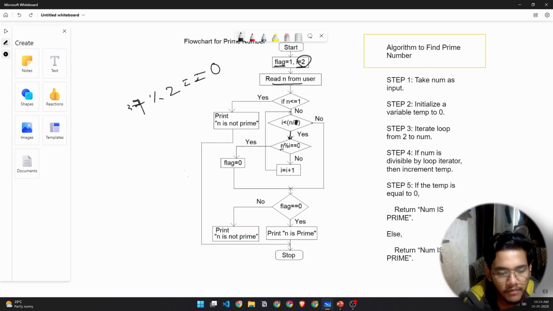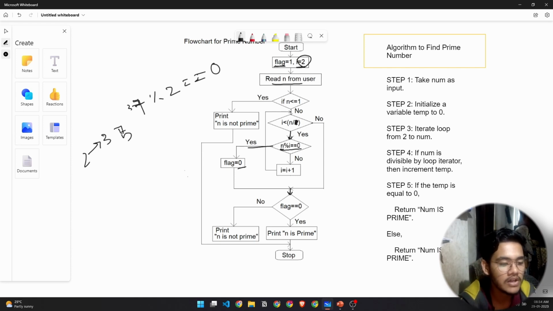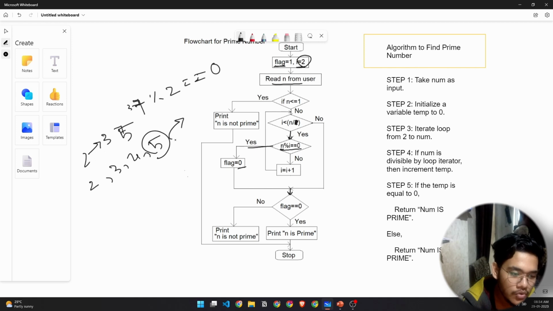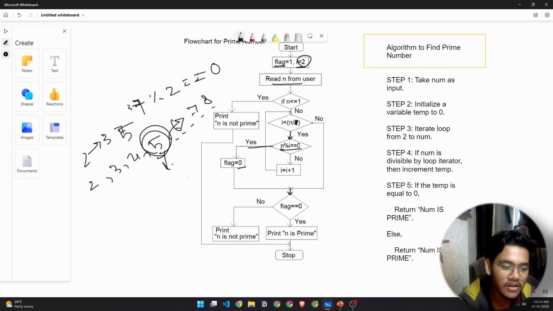Here we are checking whether the number is divisible by i. If yes, then we change the flag and move out of the loop. Say between 2 and 37, let's say 35 actually, we know 5 is a factor. So from 2 we'll start, then check with 3, then 4, and then 5. When we check with 5, we'll find that it's divisible. So we don't need to check with 6, 7, 8 or 9. Since 5 is a factor, this is not a prime number, so we can stop checking right here.